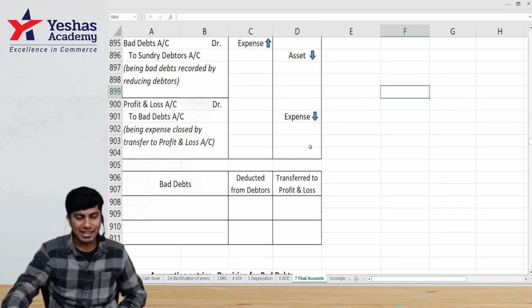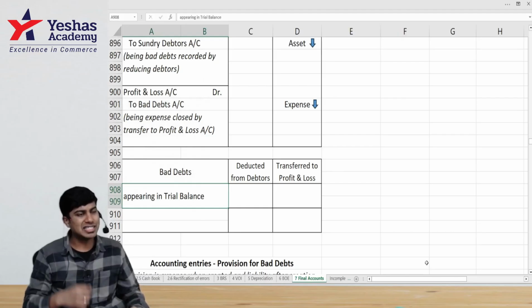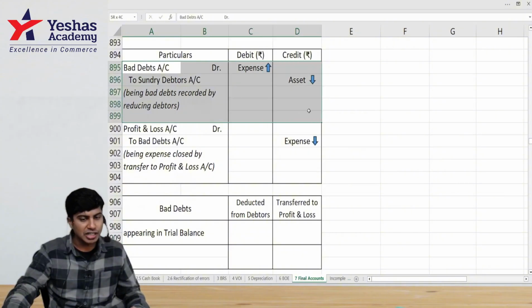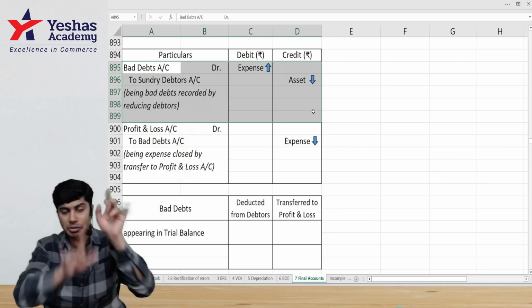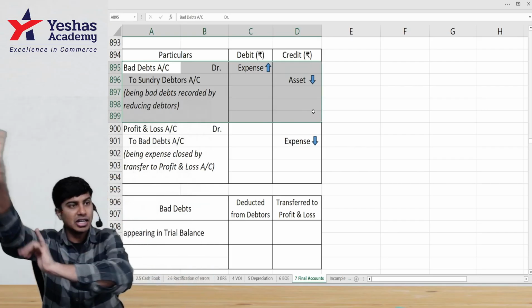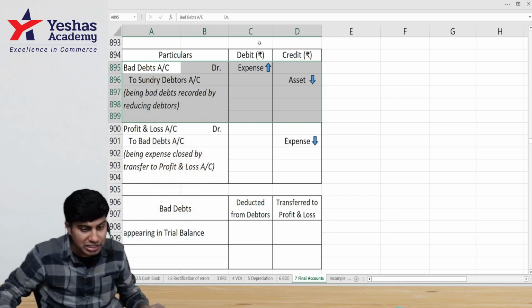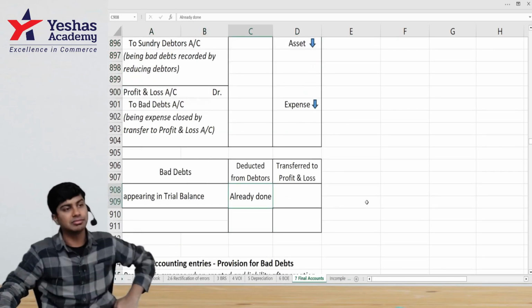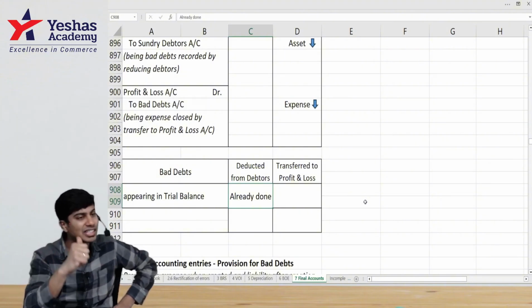Now, bad debt will appear in trial balance. If bad debt is appearing in trial balance, what does that mean? That means this first journal entry is already passed. They have already passed the journal entry, bad debt account debit to debtors. They have deducted from debtors. Bad debt ledger is getting closed. It has come to trial balance, meaning deduction from debtors is already done. That's the reason when bad debt appears in trial balance, we don't deduct it from debtors. Why is it that we don't deduct?